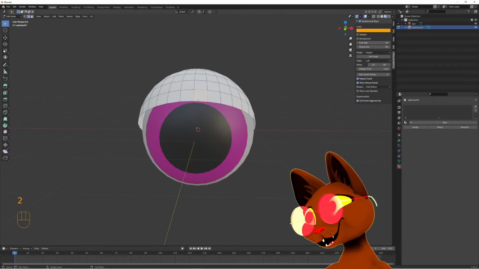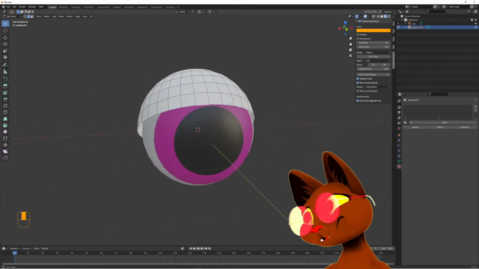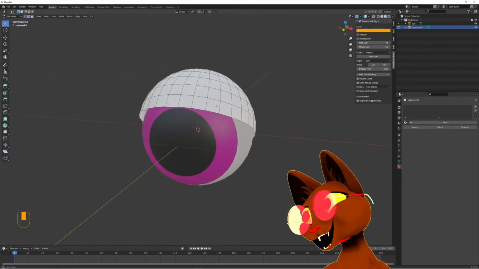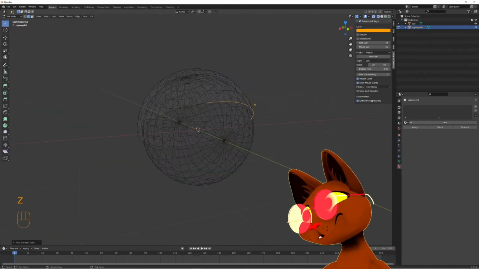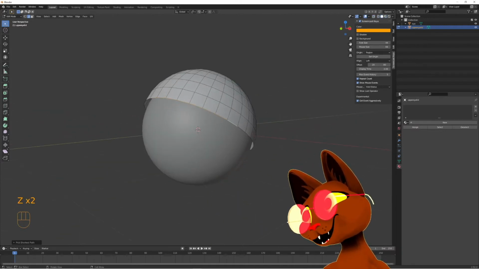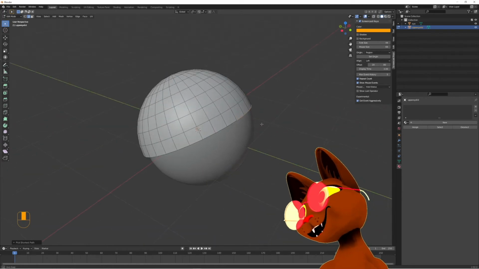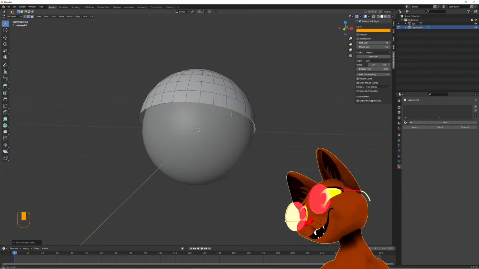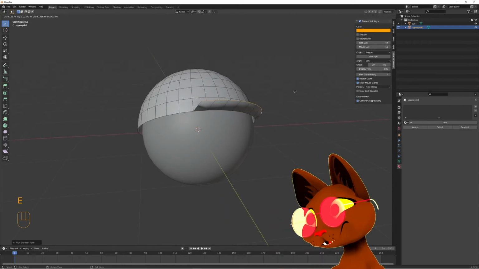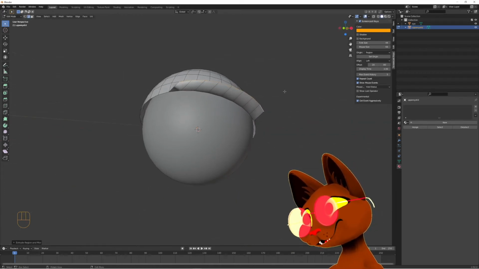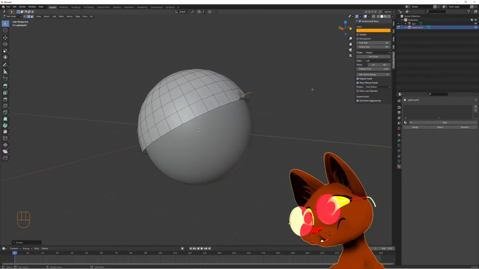Pressing 2 on the keyboard to select edge mode. And maybe select some of the edges here, like if you wanna see these edges. Then maybe extrude them out a bit like this, and then rotate them inwards a bit.